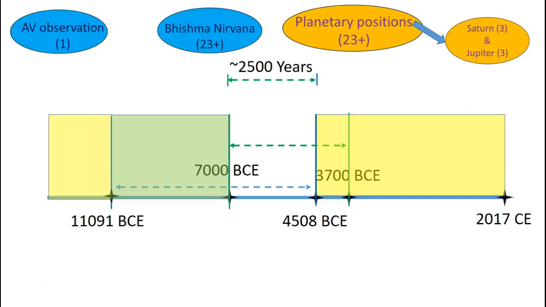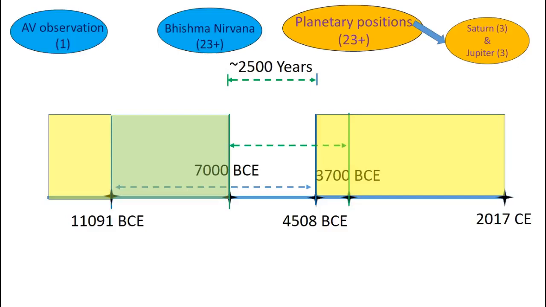And the reason I selected Saturn and Jupiter is because they move slowly and their descriptions are such that whatever combination of positions is desired to explain all of them, Mahabharata researchers cannot play much interpretation game with these descriptions, okay? Because you can't move Saturn or Jupiter from one position to another very fast within a short period of time because of their slow motion.